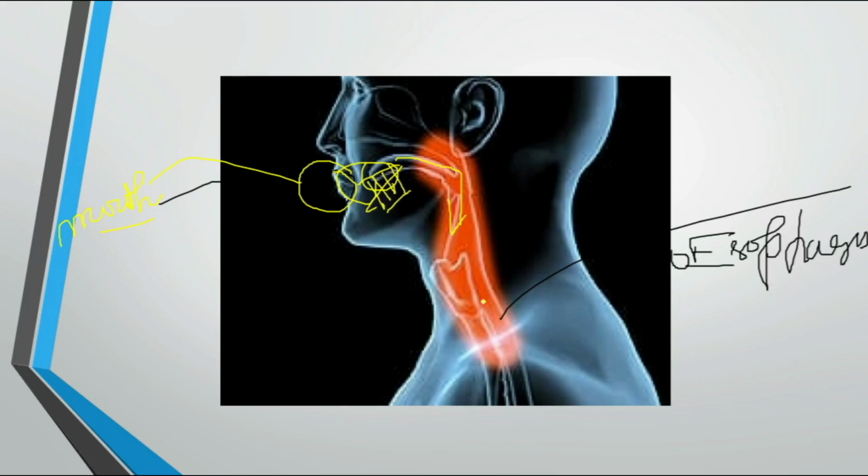It goes to the esophagus. And this is the windpipe or the larynx. There is also a part known as the pharynx, which divides the food pipe and the windpipe.